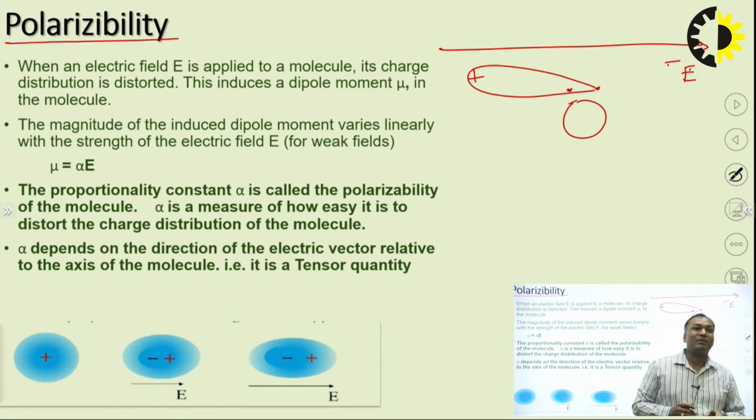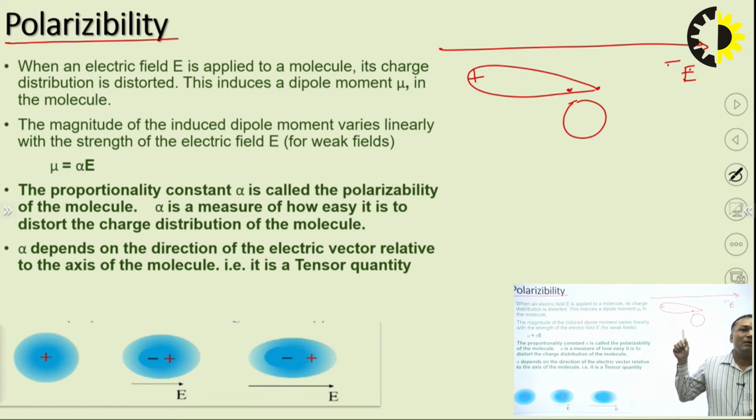So when an electric field is applied to the molecule, its charge distribution gets distorted. This induces a dipole moment mu in the molecule, and the magnitude of the induced dipole moment varies linearly with the strength of the electric field, which can be weak, which can be higher.